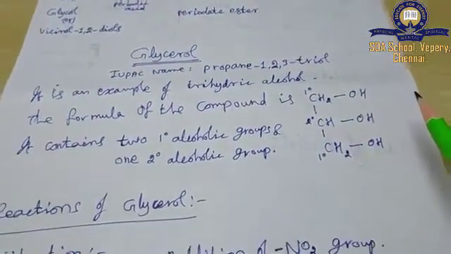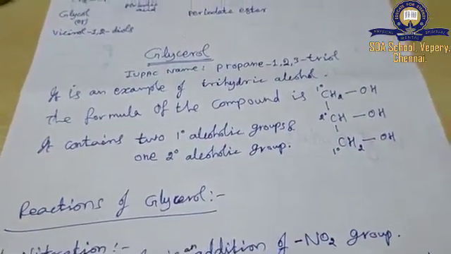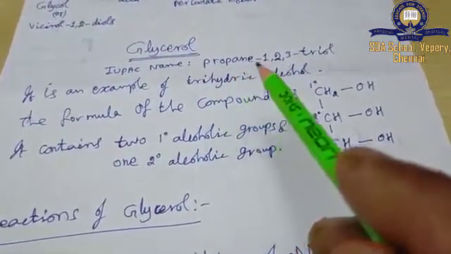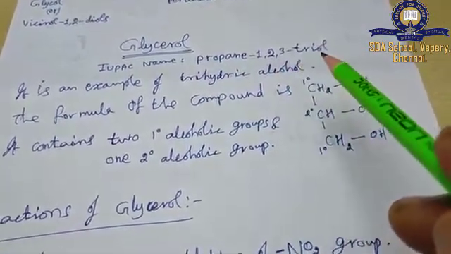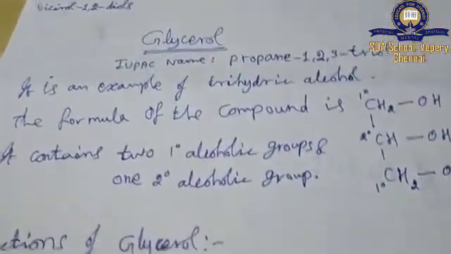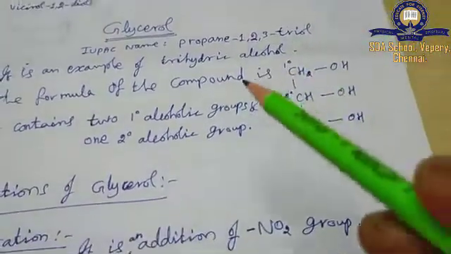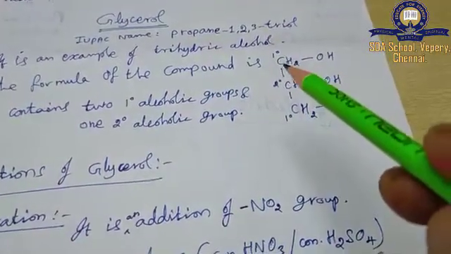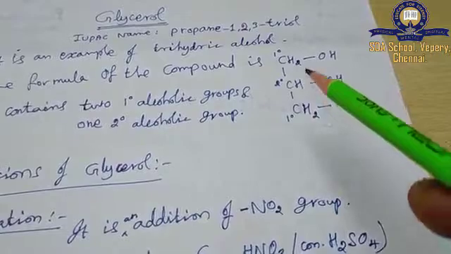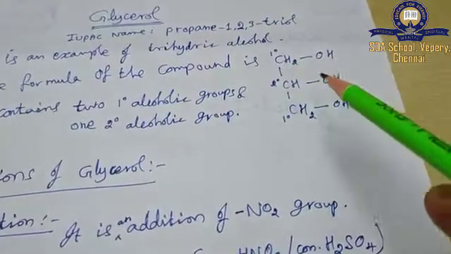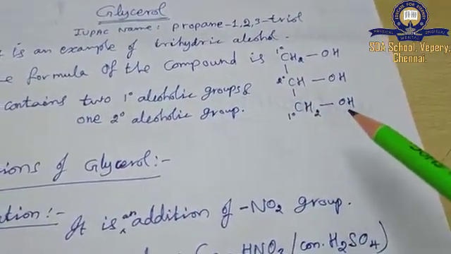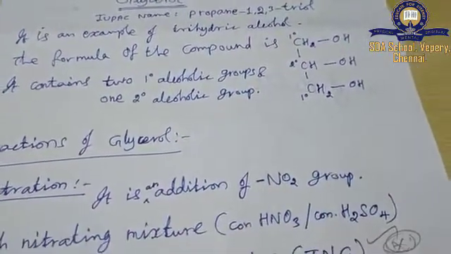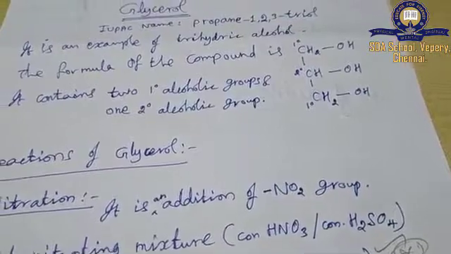Next we move on to glycerol, the next compound. The IUPAC name of glycerol is propane 1, 2, 3 triol. It is an example of a trihydric alcohol. That is, it contains 3 OH groups on the carbon chain: CH2OH, CHOH, CH2OH. It contains 2 primary alcoholic groups and 1 secondary alcoholic group.